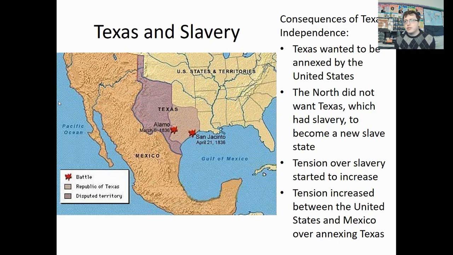The major consequence of this, though, is that Texas is going to want to be added to the United States. This is going to be the major issue. The North does not want Texas to join because it will have slavery and will become a new slave state. This is going to start the tension of slavery and the expansion westward. And this is going to end up leading to the staircase that will eventually get us to the declaration of the Civil War. Tension here is just going to keep building, and we will focus on that building tension as we go into the next unit starting next Monday.